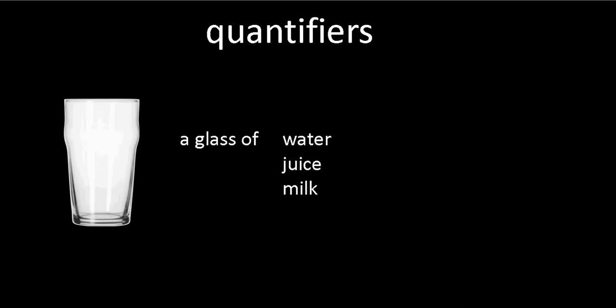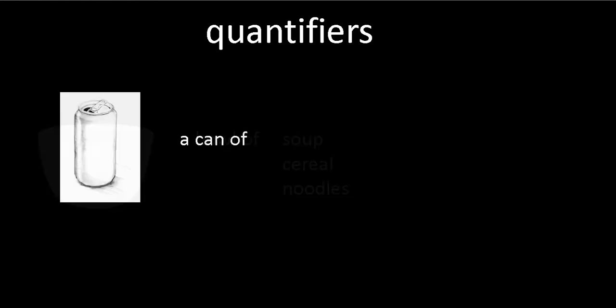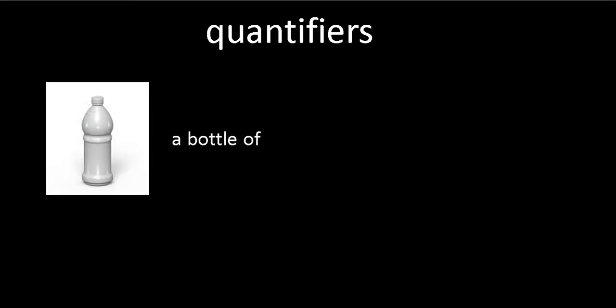Next, a bowl. A bowl of soup, a bowl of cereal, a bowl of noodles. I'd like 4 bowls of noodles, please, just like that. A can of cola, a can of soup, a can of vegetables. A bottle of soda, a bottle of ketchup, a bottle of wine. Notice once again that most of our nouns here that I'm giving as examples are uncountable, and yet we're learning how to count them using these quantifiers.